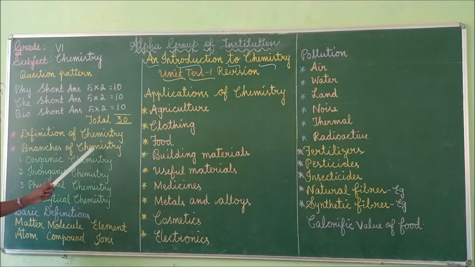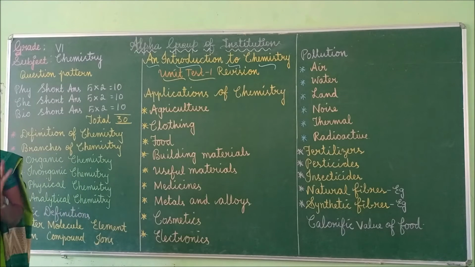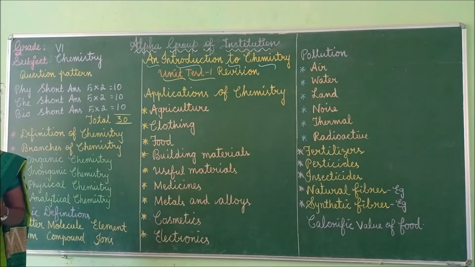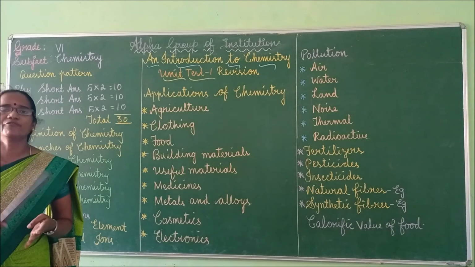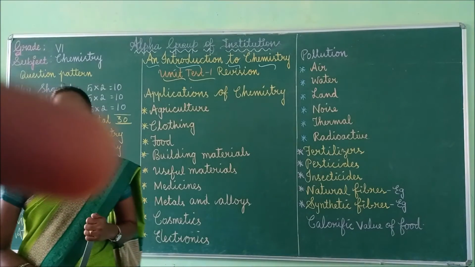Next one, branches of chemistry. There are many branches of chemistry. Among that, 4 main branches of chemistry are organic chemistry, inorganic chemistry, analytical chemistry and physical chemistry. Name the branches of chemistry. If you receive a question like this, then you will just mention one by one. Suppose define organic chemistry. Like that means you have to mention what is meant by organic chemistry.